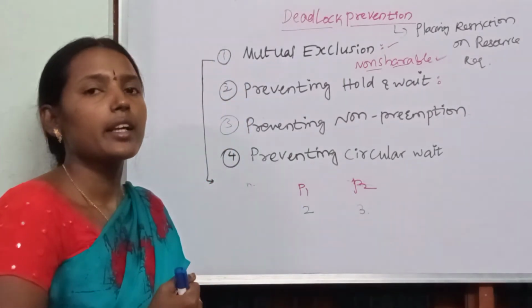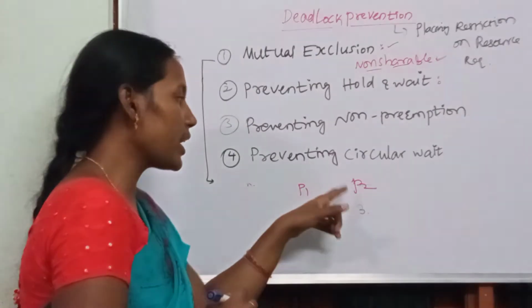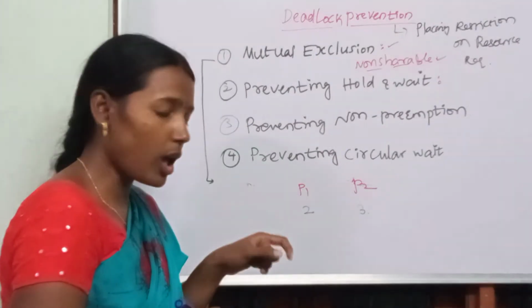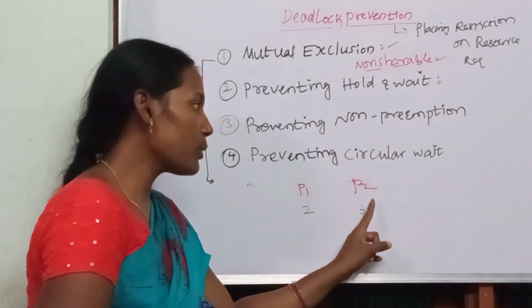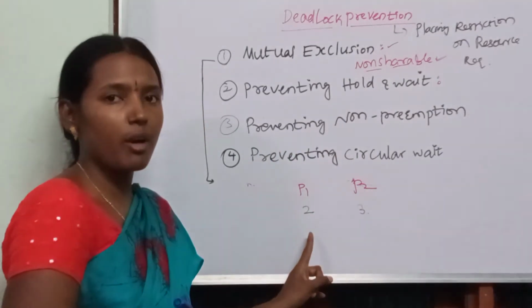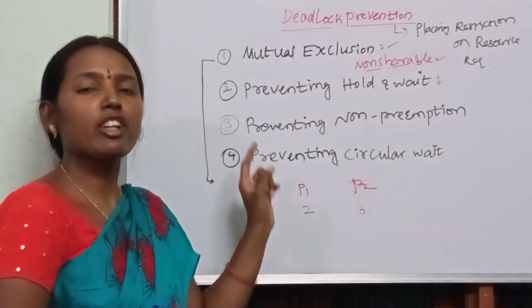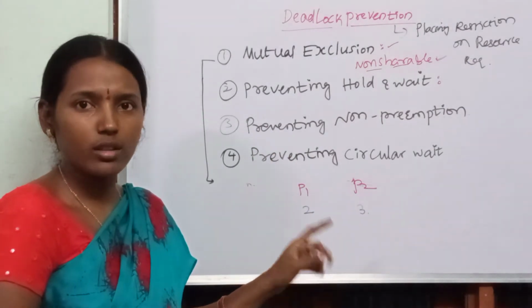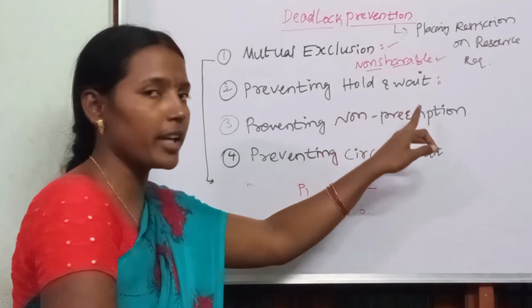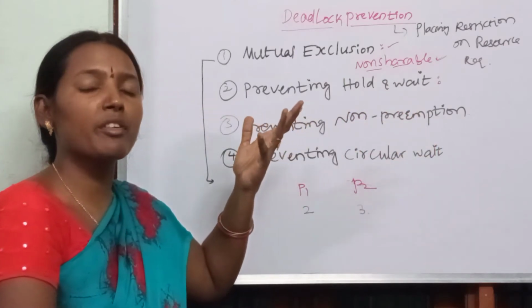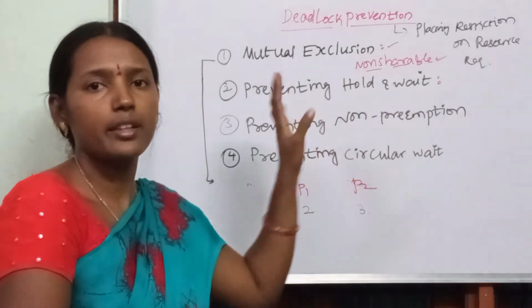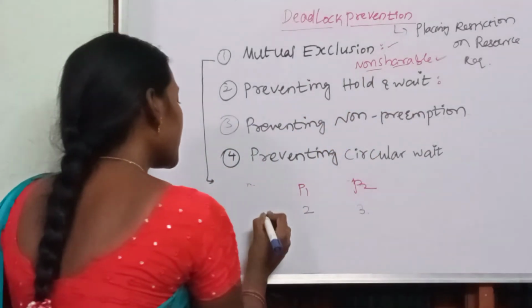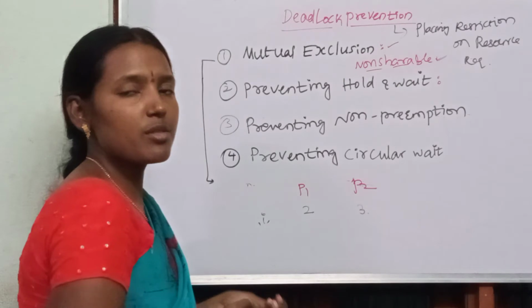Now P1 is requesting one of the resources of P2, and P2 is requesting one of the resources of P1. Then there is a chance of a deadlock occurring; we already discussed hold and wait. But what do we have to do to prevent the deadlock? We have to prevent hold and wait. That can be done in 2 ways. The first way is